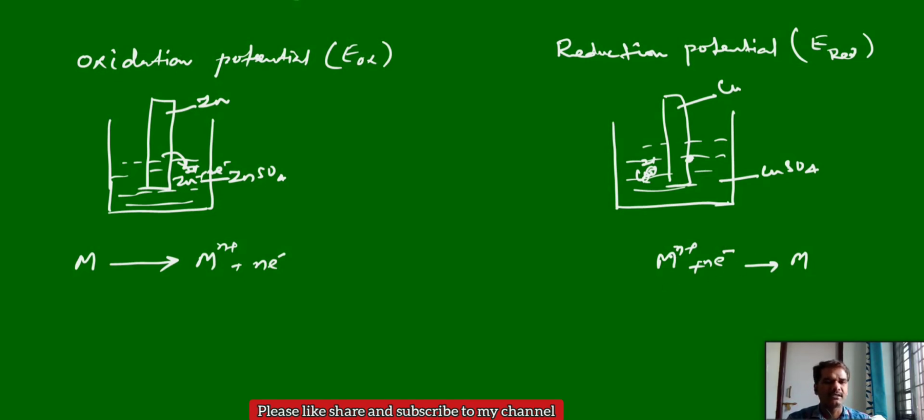Actually, what is the potential? When you take a metal rod, if you dip it in its own solution, metal can give the electrons or it may gain electrons.